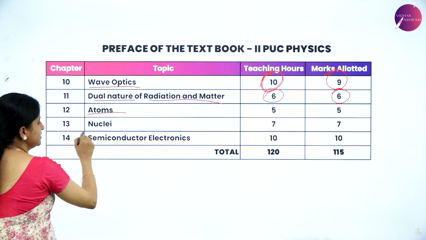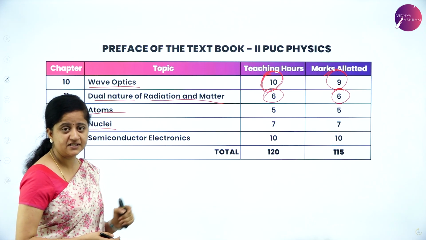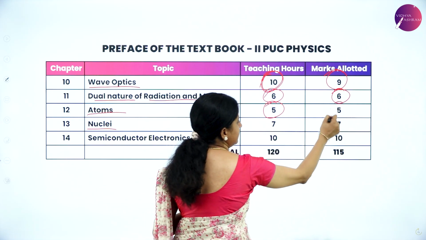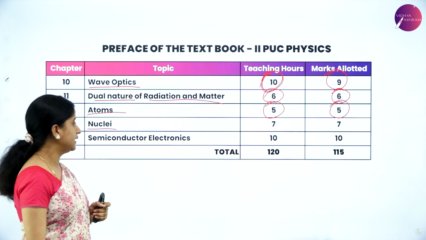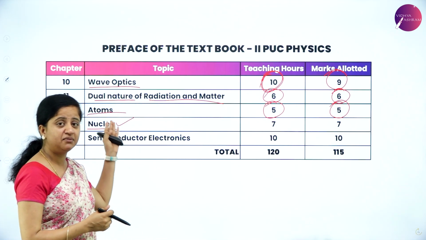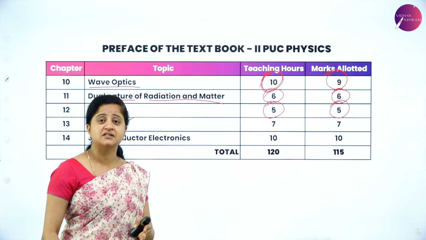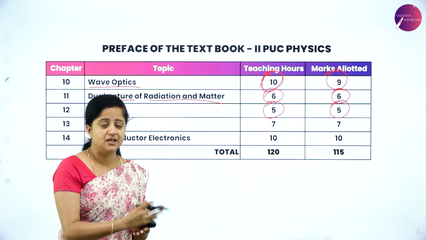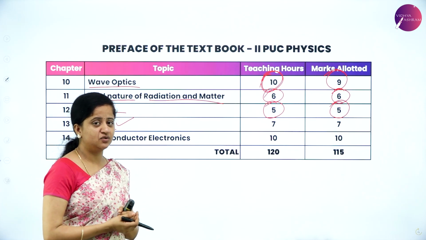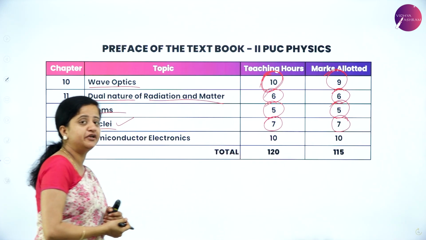So next we have atoms and nuclei. These 2 names are very much familiar to all of us. Atoms is a very easy chapter. 5 hours is allotted for this and we can expect a 5 mark question from the chapter atoms. Nuclei is not a new or strange word to any of us. You can concentrate more on these 2 chapters because they are the easiest for you, as you have already studied about atoms and nuclei. For the nuclei chapter we have 7 hours to teach and 7 marks are allotted.